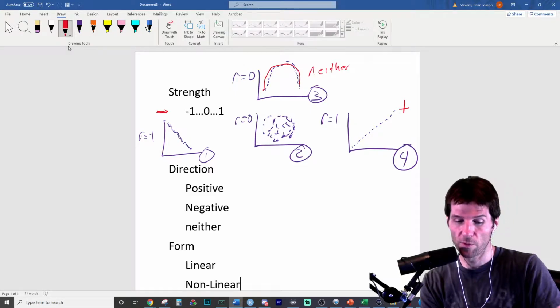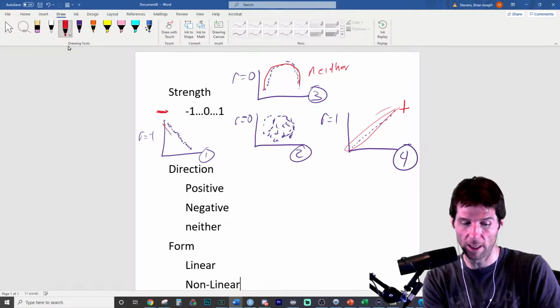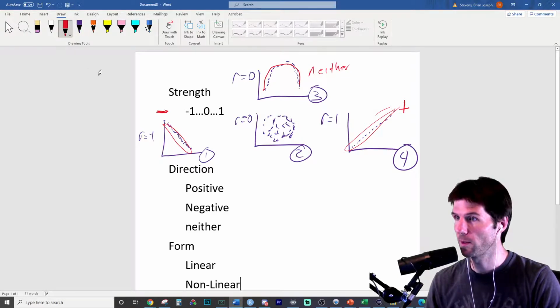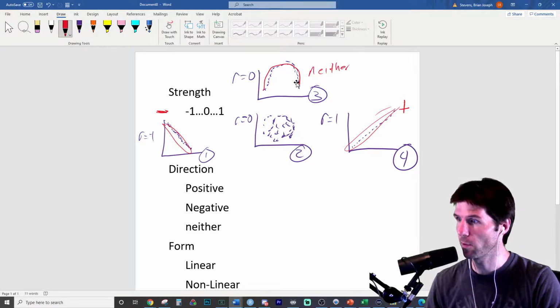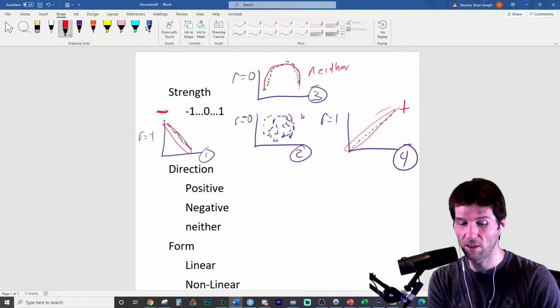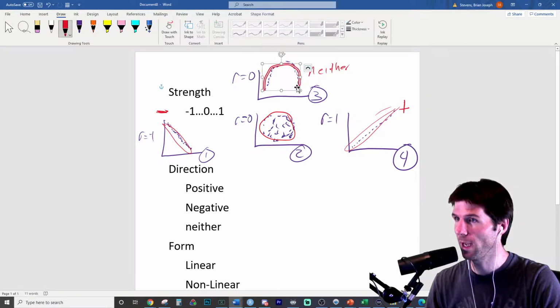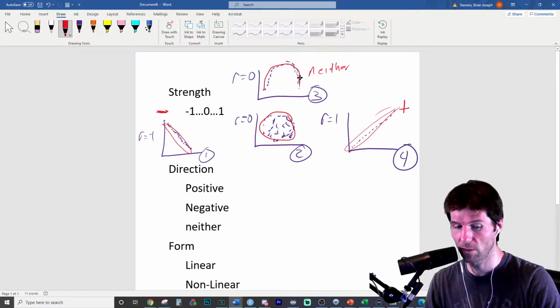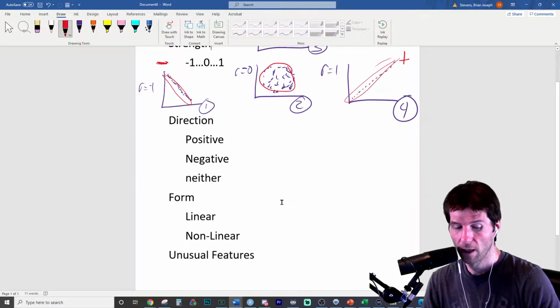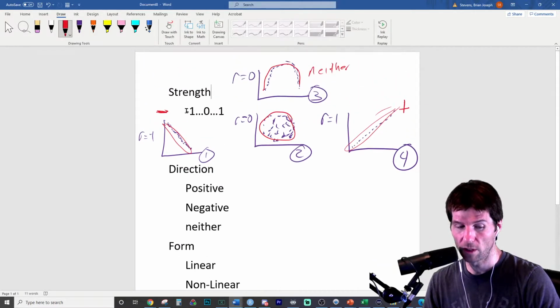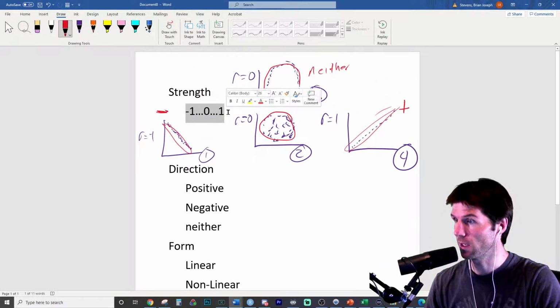Where these down here follow a linear form. They follow the line. That is a linear form I've drawn around right there, and that's a non-linear form. This one right here, you could say it's non-linear, it's just like no correlation, super weak. This one has some sort of relationship that's non-linear. Good trick question for the test. There is a relationship here, it's just non-linear. Correlation only measures the linear strength. Big note for the test.